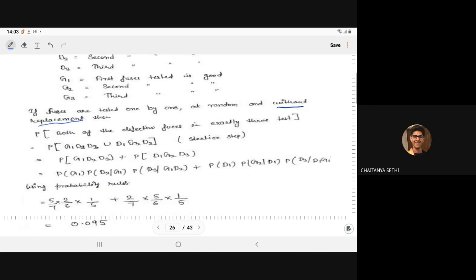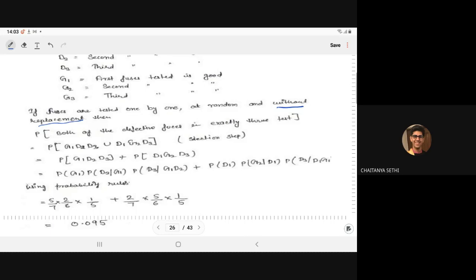So, the probability of both defective fuses in exactly three tests. What are the possibilities? Either the first one is good, and the second and third are defective, and then we will stop the testing, or the first is defective, the second is good, and the third is defective.